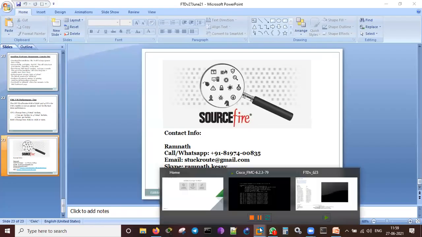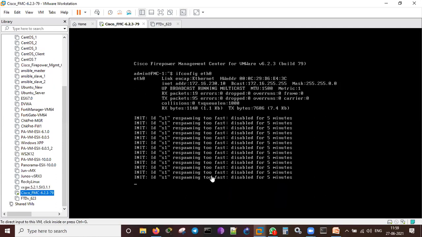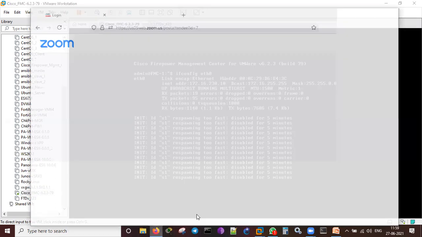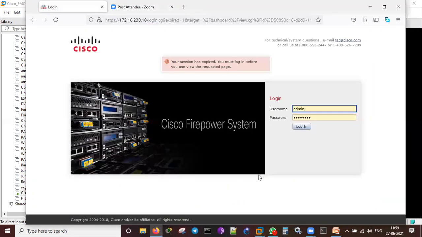So I have installed this. FMC is already operating. The IP address is 172.16.230.10. I have already logged into that FMC. This is the screen which we normally get. Your session has expired, you must log in. I have given the username and password here. Cisco Firepower system, like that we will be getting this. Let me log into that.